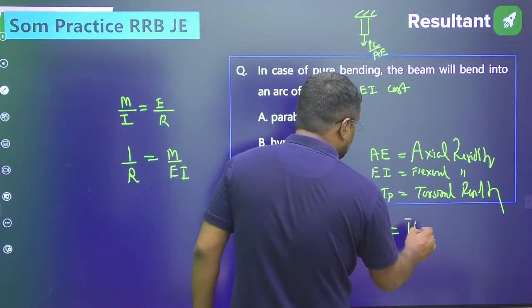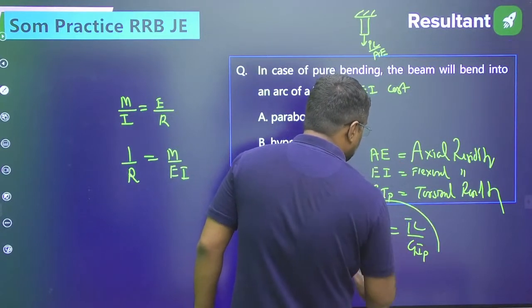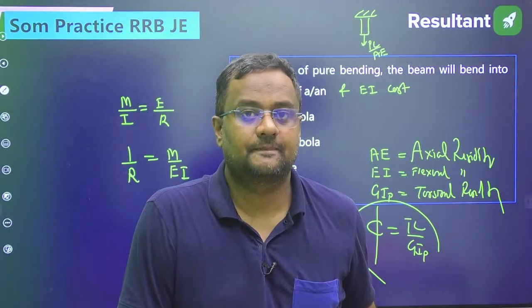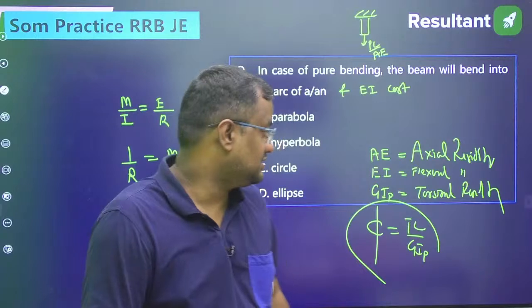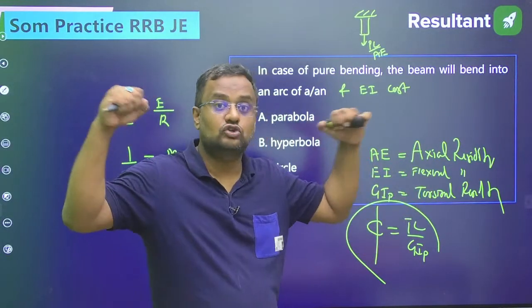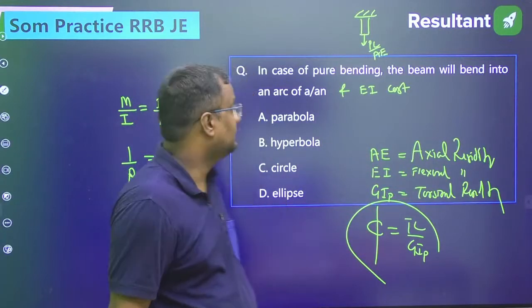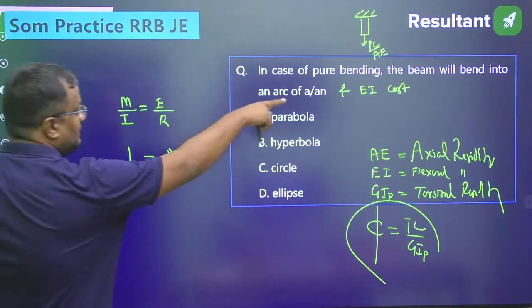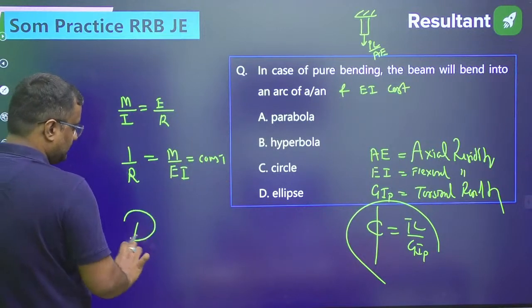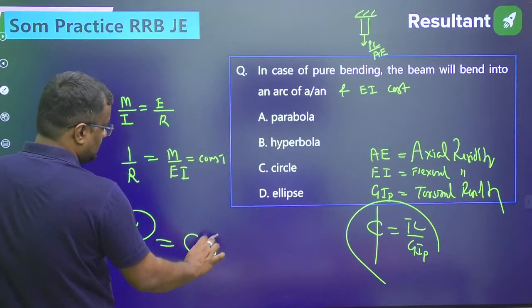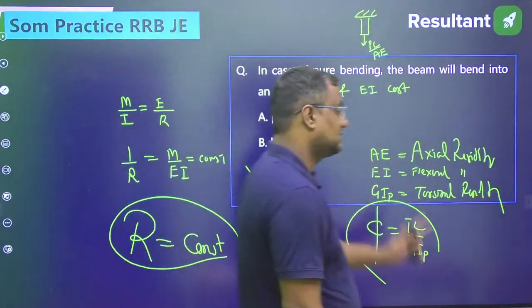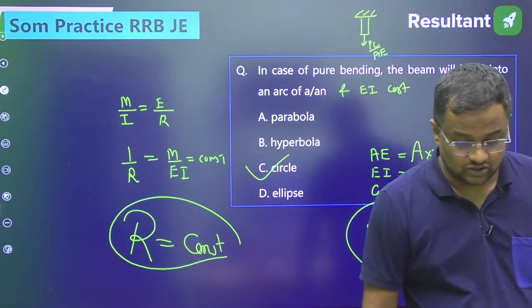Because the angle of twist phi is TL by GIP. If GIP is more, twist will be less. So GIP provides torsional rigidity. So if a beam is in pure bending and EI is constant, 1 by R is constant, which means R is constant. So it will be a circle. For a circle, radius is constant.